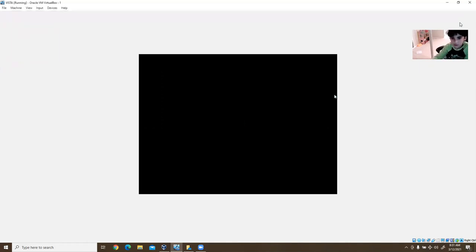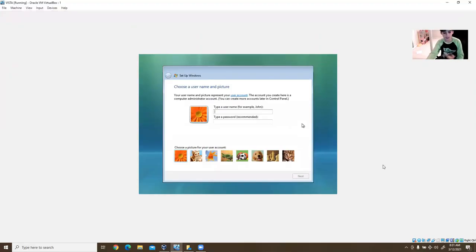Okay, so after everything's done and it completes installation, you just let it wait. It'll take you to this black screen. And then you just have to wait a moment, and it'll take you to the area where you sign in and create your user account. I'm just going to wait a second, and there you go. So I'm just going to say Elias. Doesn't really matter what you put for a password. This is just a virtual machine.